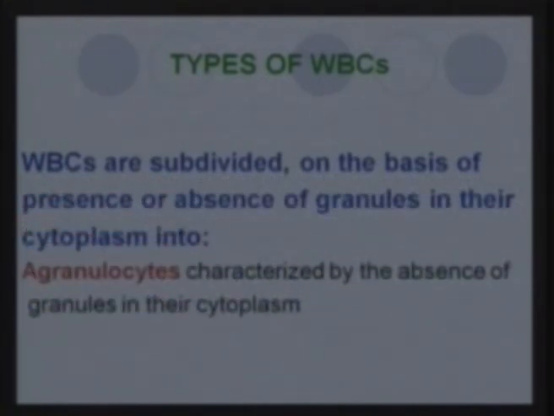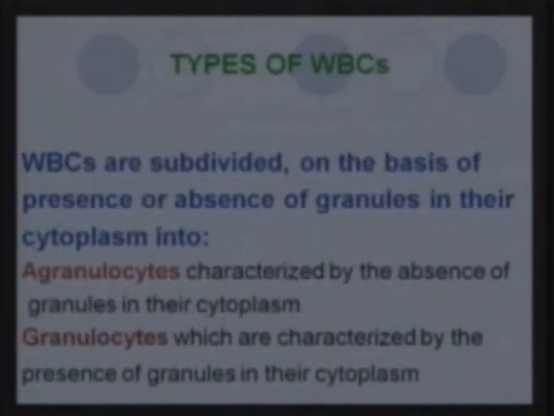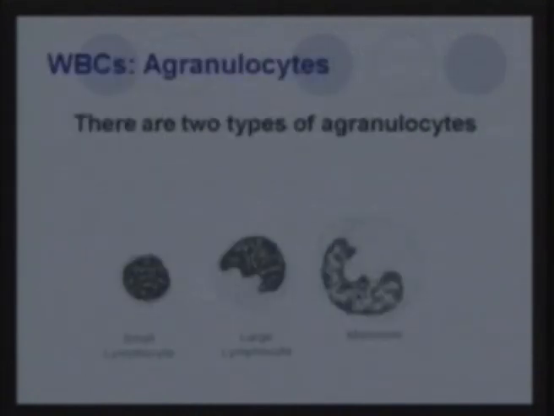WBCs are basically composed of two types of cells, which are further divided into other types. So the initial division is agranulocytes and granulocytes. These are the agranular leukocytes, and these are the granular. You can see the lymphocytes and the monocytes are the agranular ones, and the granular ones are basophils, neutrophils, and eosinophils. There are two types of agranulocytes, the lymphocytes and the monocytes. And the lymphocytes are divisible into two types: the small lymphocytes and the large lymphocytes.